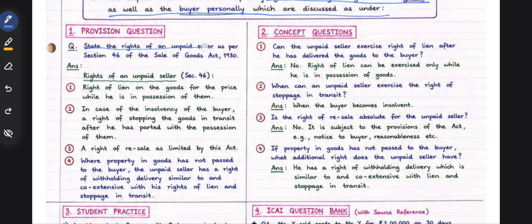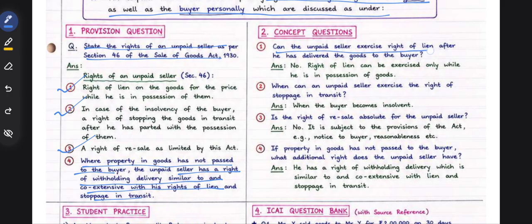State the rights of unpaid seller as per Section 46 of the Sale of Goods Act. Right of lien, when he is in possession of the goods. In case of insolvency of the buyer, when he has parted with the possession of the goods, he has the right of stoppage in transit. Then the right of resale, limited by the act. Where the property has not passed to the buyer, the unpaid seller has the right of withholding delivery similar to and coextensive with the rights of lien and stoppage in transit.